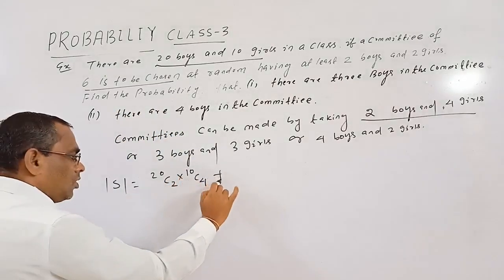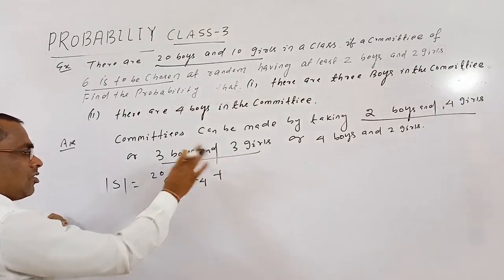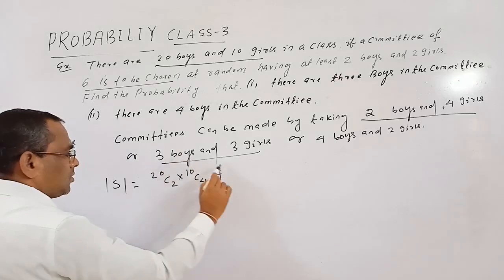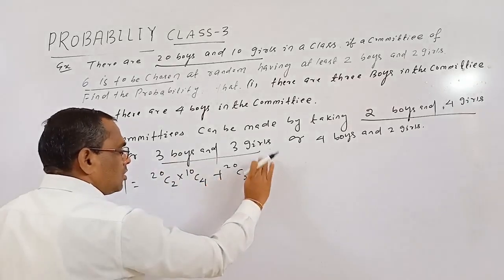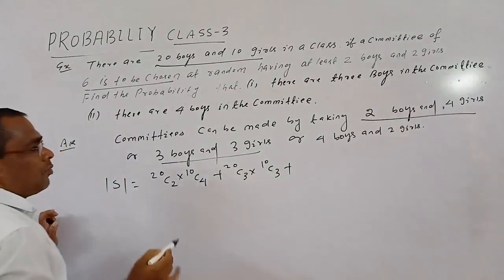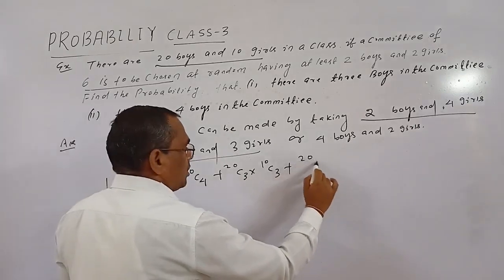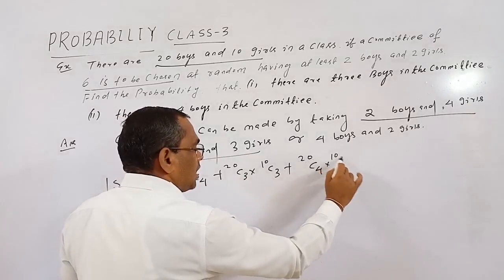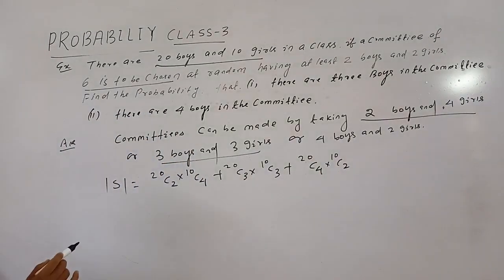Okay, plus, because this is another selection to make a committee. So here 3 boys means 20C3 into 10C3. Okay, plus here 4 boys means 4 boys selected out of 20 boys, that is 20C4 into 10C2. This is the sample space.